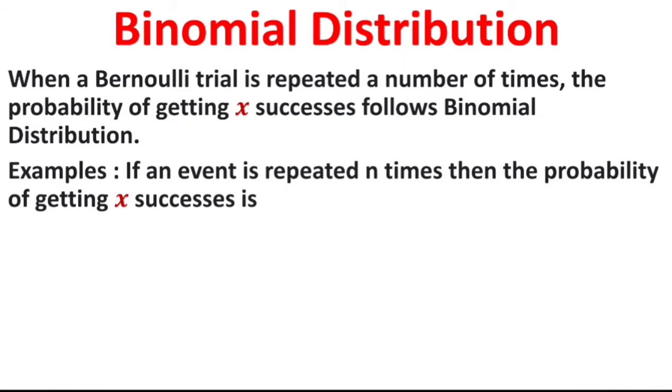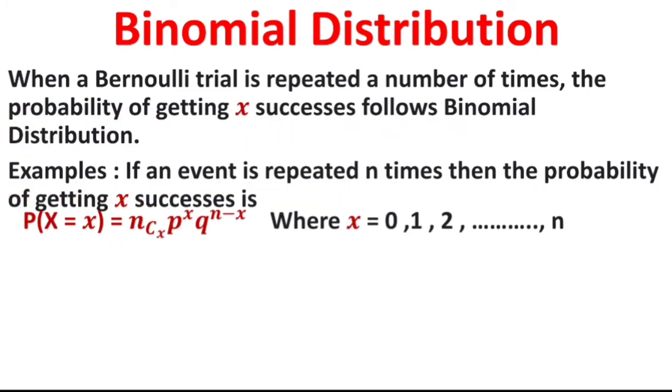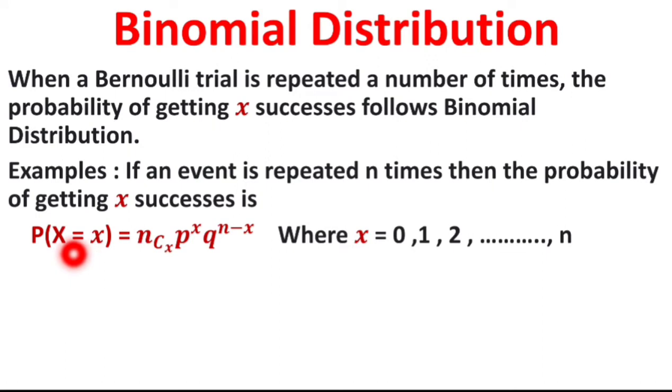For example, if an event is repeated n times, then the probability of getting X successes is P of X is equal to small x is equal to nCx, that is n combination x, into p raised to x into q raised to n minus x, where x is 0, 1, 2 up to n. Otherwise, if x is not equal to 0, 1, 2 up to n, then its value becomes 0.